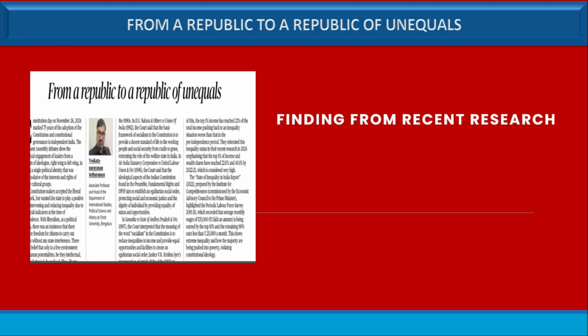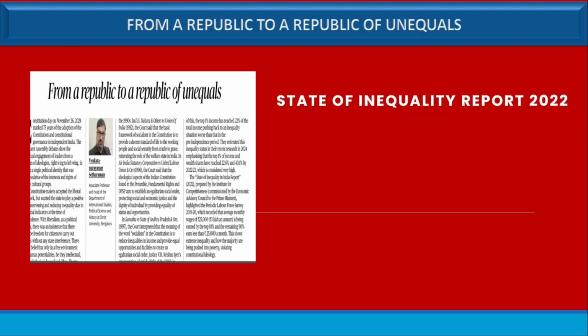And also there is a report on the state of inequality by the Economic Advisory Council of the Prime Minister, which highlighted the Periodic Labour Force Survey. It recorded that the top 10% earn on average monthly wages of around 25,000, and the remaining 90% earn less than 25,000 per month. So in this situation of very extreme inequality, the majority is being pushed into poverty, violating the constitutional ideology of equality.